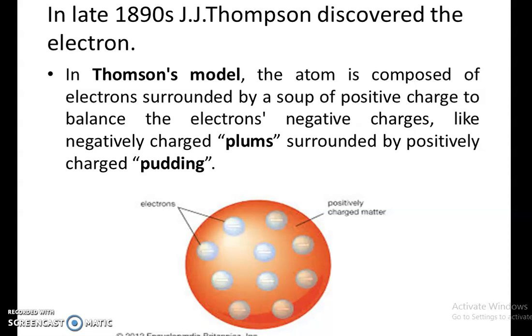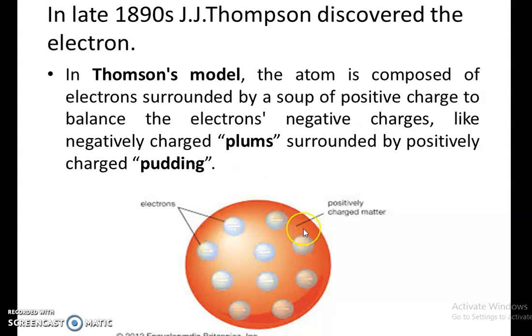In the Thomson model, the atom is composed of electrons in a soup of positive charge to balance the electron's negative charge, like negatively charged plums surrounded by positively charged pudding. For example, take a watermelon. The black seeds indicate the electrons, and the red part indicates the positive charge. This was the first model suggested by J.J. Thomson, and this model is known as the plum pudding model.